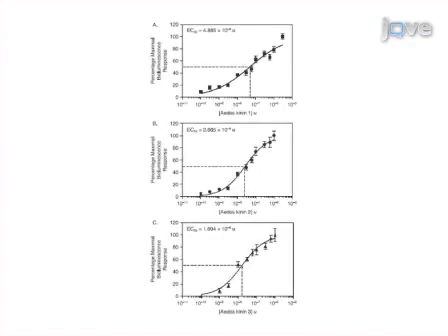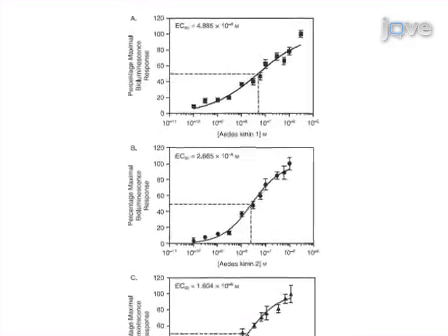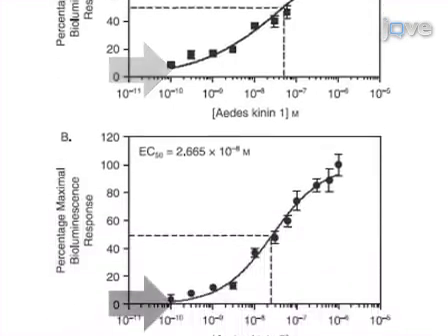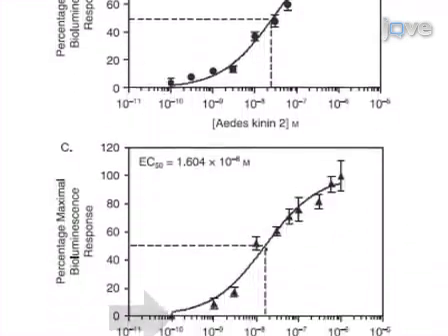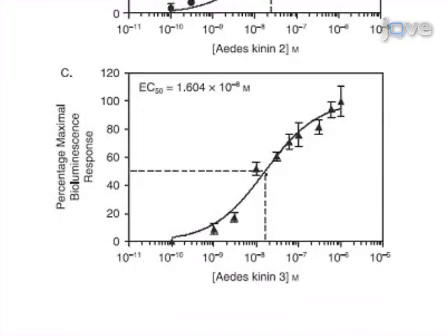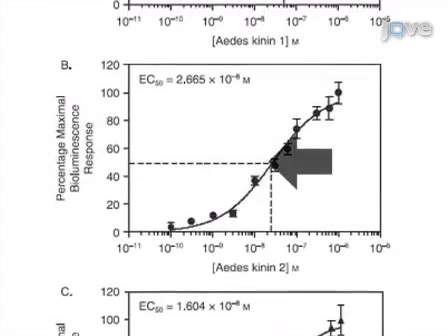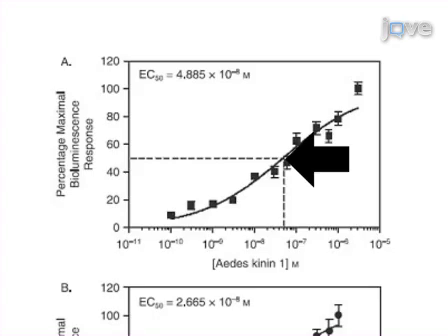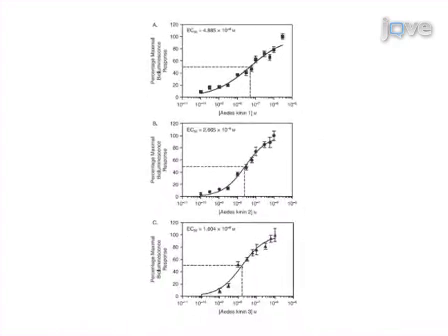When expressed in Chinese hamster ovary K1 cells, the kinin receptor from the mosquito Aedes aegypti behaved as a multi-ligand receptor and functionally responded to concentrations as low as 1 nanomolar for the 3 endogenous Aedes kinins tested singly using the calcium bioluminescence plate assay. Statistically different EC50 values of about 16 nanomolar for Aedes aegypti kinin 3, 26 nanomolar for Aedes aegypti kinin 2, and 49 nanomolar for Aedes aegypti kinin 1 were determined, resulting in a rank order of potency of Aedes kinin 3 as the most potent and Aedes kinin 1 as the least.